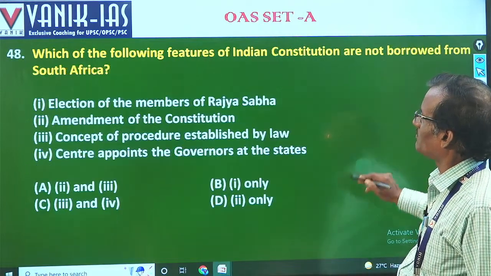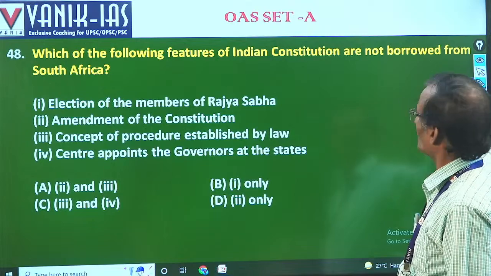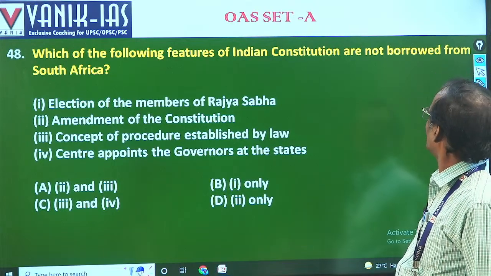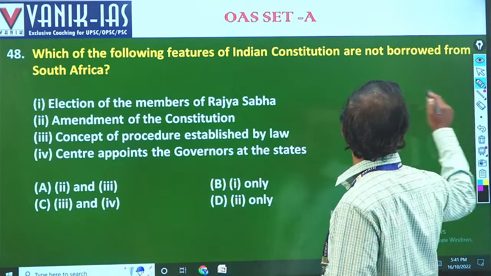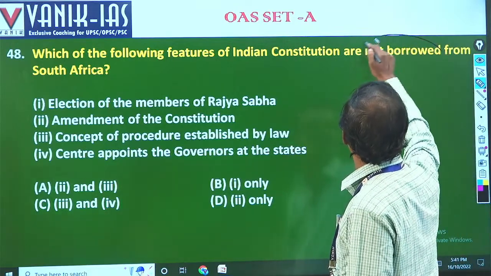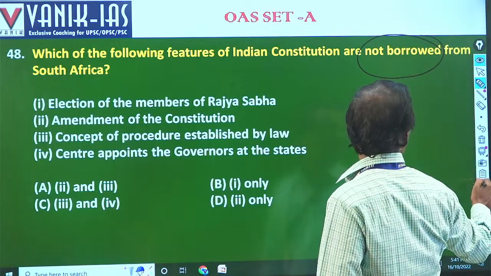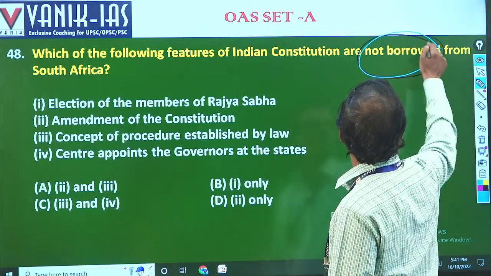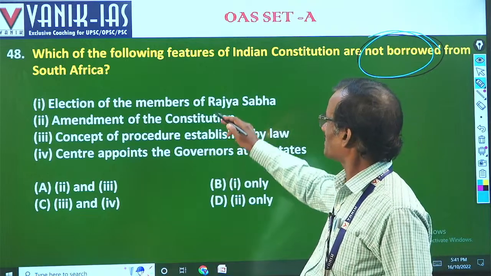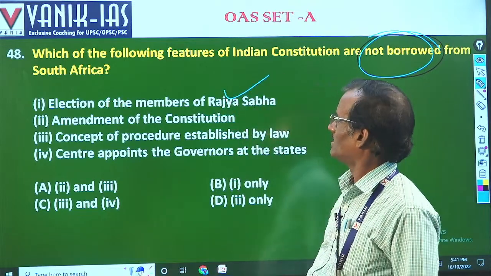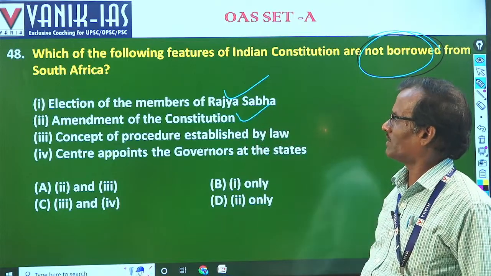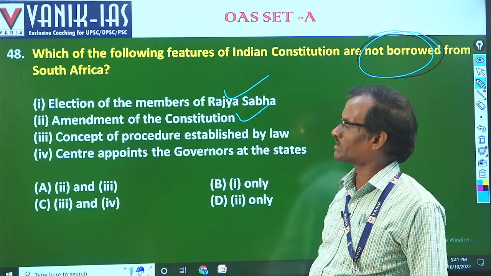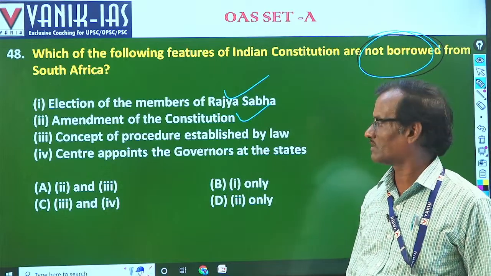Now we shall come to 48. Which of the following features of the Indian Constitution is not borrowed from South Africa? That is to be pointed out. Election of the members of Rajya Sabha is borrowed from South Africa, and amendment of the Constitution is also borrowed from South Africa. Those are the two outstanding features borrowed from the South African Constitution.